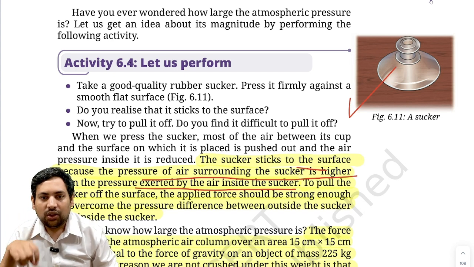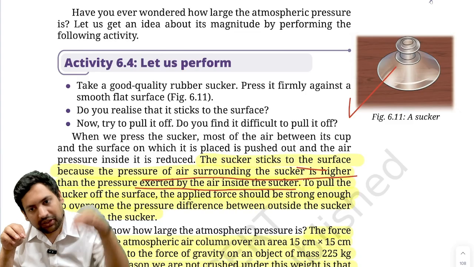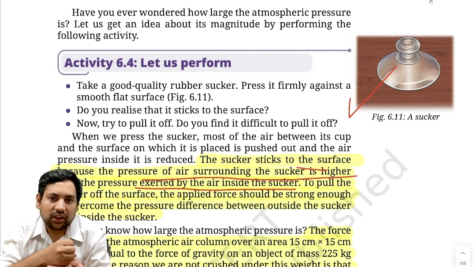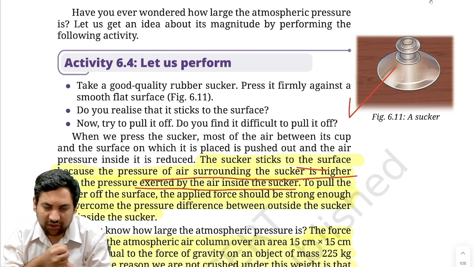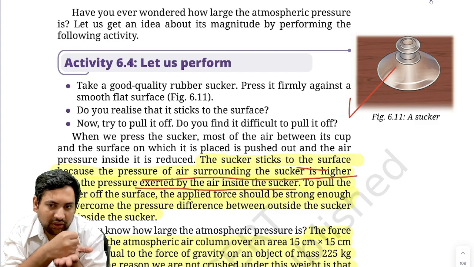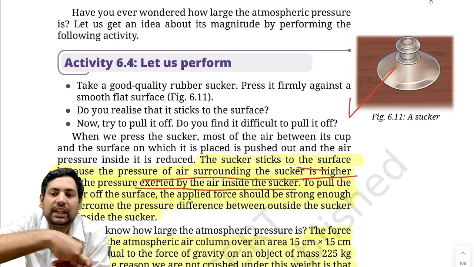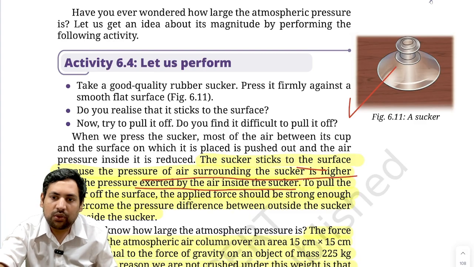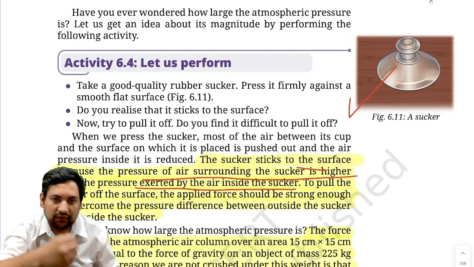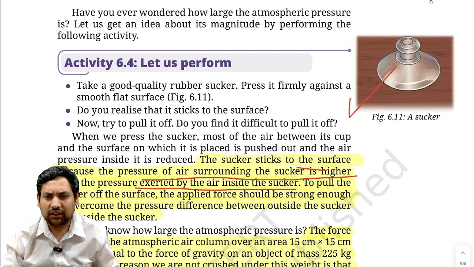Now what will happen? From high pressure towards low pressure, the air will start going. Correct? It won't be able to enter because a sort of vacuum is created, but it will push very hard. And that is why when I want to, let's say, remove it from the table, it becomes very difficult.